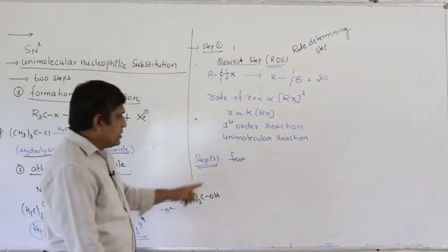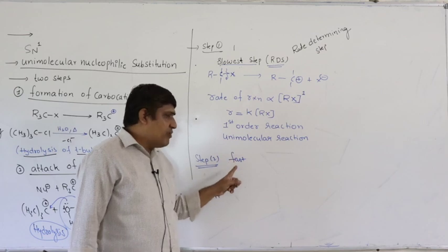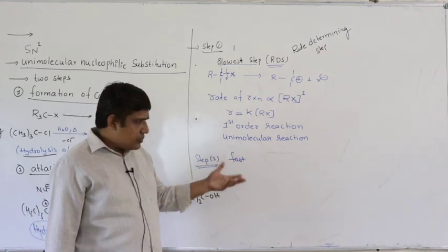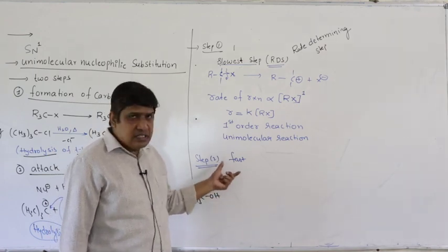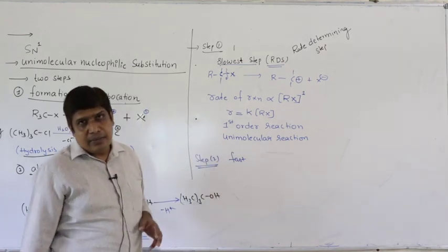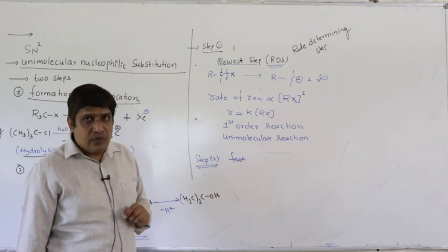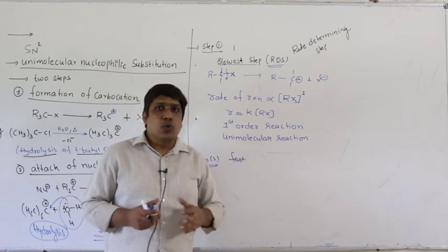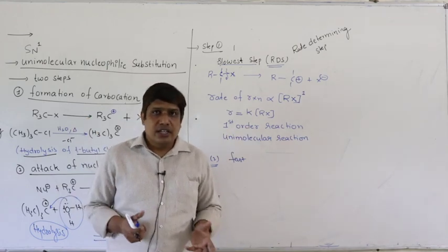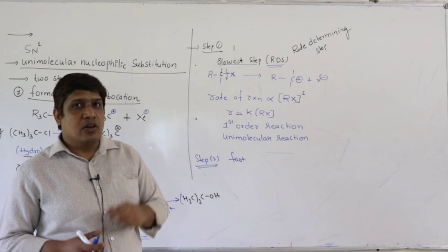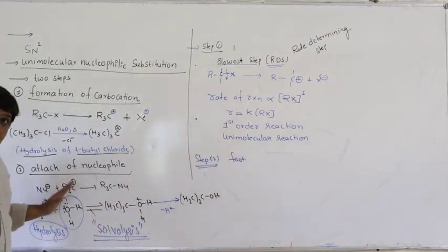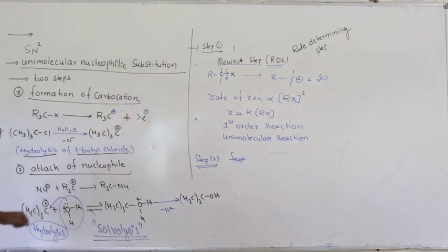Right. So once again, the nucleophile participates in the fast second step. The nucleophile concentration is important, but since this is a fast reaction, the rate does not depend upon the concentration of the nucleophile. The nucleophile itself is the solvent. Anyway, you will take the solvent in excess, in large quantity, so the rate will be independent of molar concentration. Next, it does not depend upon the nucleophilicity, unlike SN2 reactions.